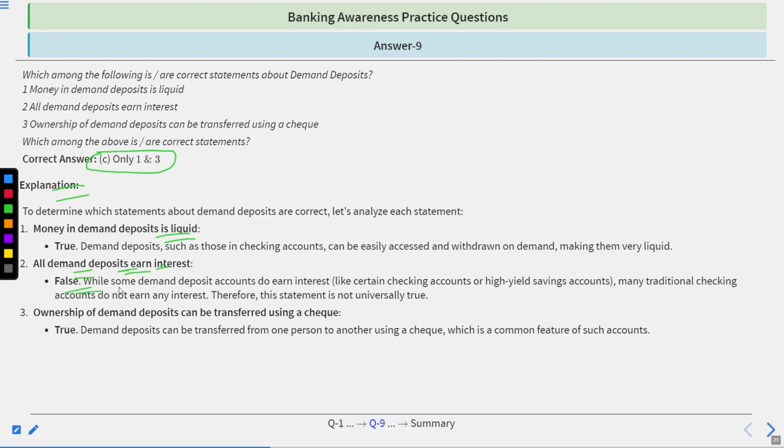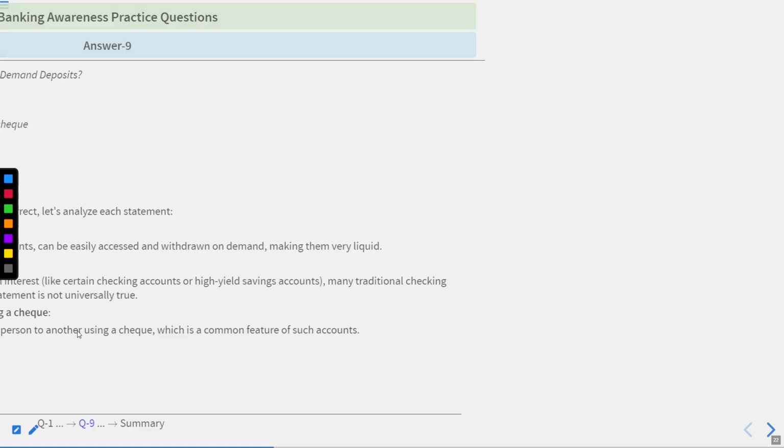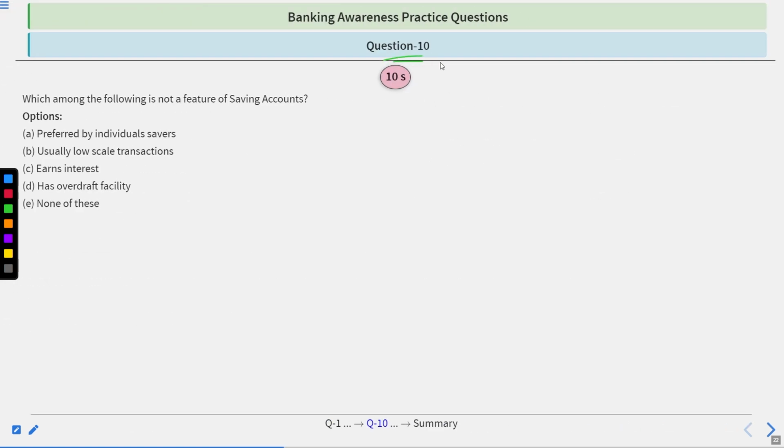False. While some demand deposit accounts do earn interest, many traditional checking accounts do not earn any interest. Therefore, this statement is not universally true. Third, ownership of demand deposit could be transferred using a check. True. Demand deposits could be transferred from one person to another using a check, which is a common feature of such accounts. Question number 10.